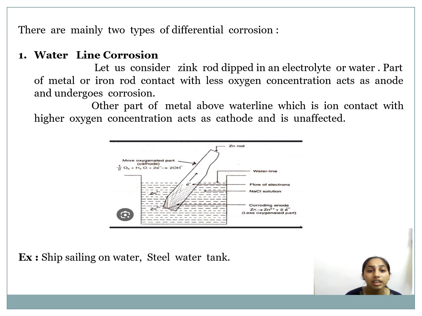There are mainly two types of differential aeration corrosion. The first one is waterline corrosion. Let us consider an iron rod dipped in an electrolyte or water. The part of the metal in contact with less oxygen concentration acts as an anode and undergoes corrosion. The other part of the metal above the waterline, in contact with higher oxygen concentration, acts as a cathode and is unaffected by corrosion. Examples of waterline corrosion are a ship sailing on water and a steel water tank.